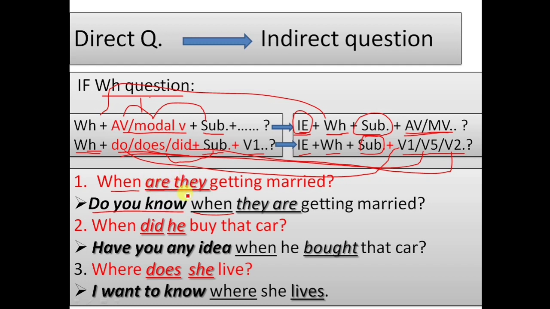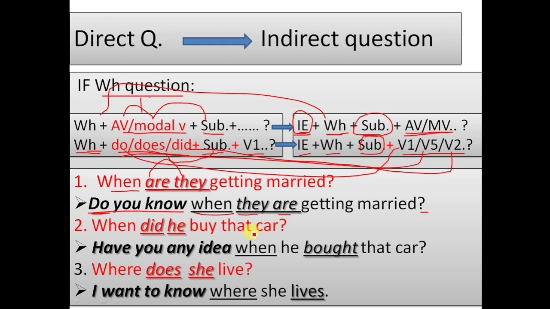Now we are changing it into an indirect one. Instead of are they, we are simply saying they are. We are using the subject first, they, and then the same auxiliary, are. Are they? They are. Very simple. So: do you know when they are getting married? And a question mark, because our expression begins with do, so we use a question mark.